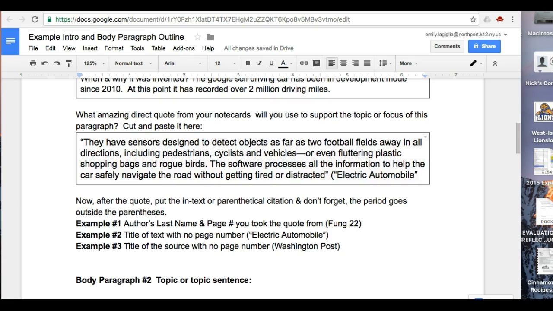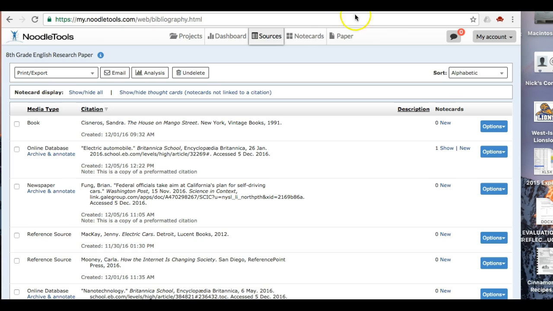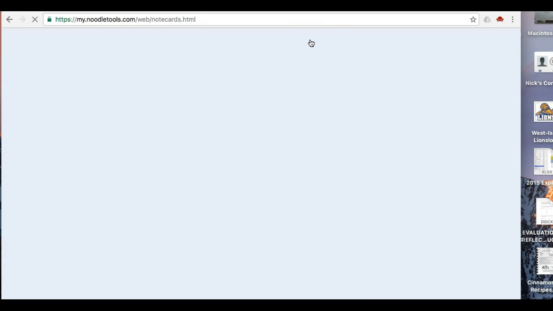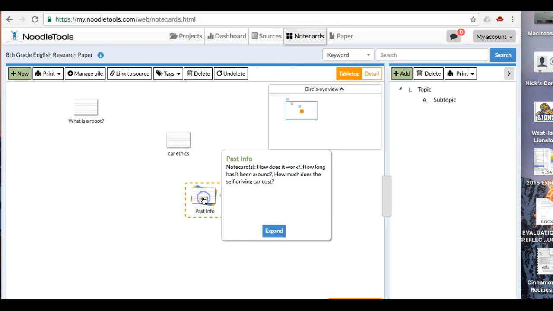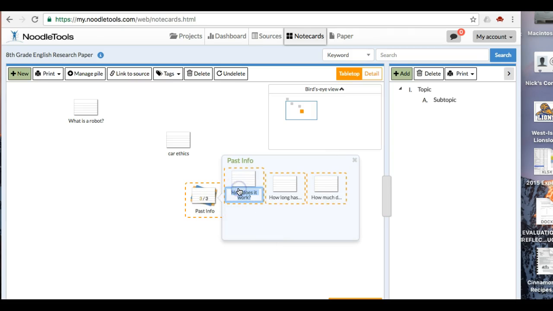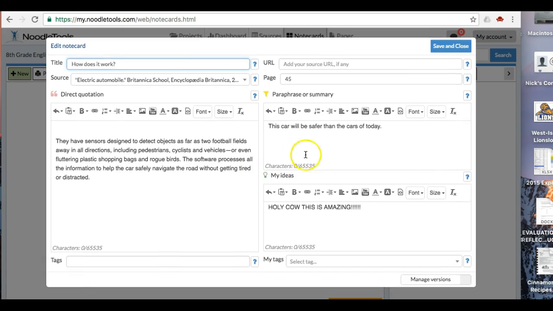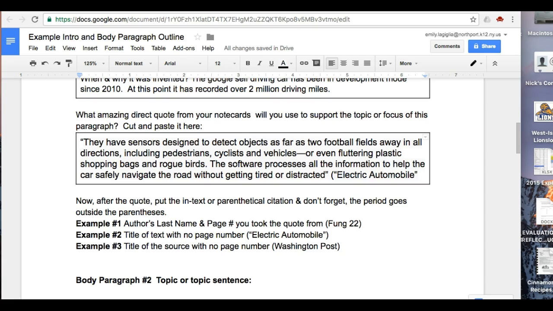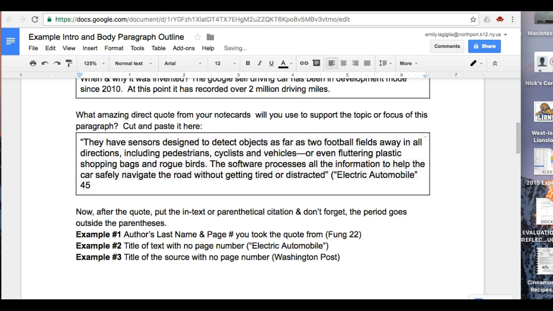I do not necessarily need a page number, although if it has a page number, and if I go look at my note card, again, excuse me while I open that up. This one does seem to have a page number, so I want to put the page number if it exists. So I go in here, I put 45, I close my parentheses, and now finally I put the period.